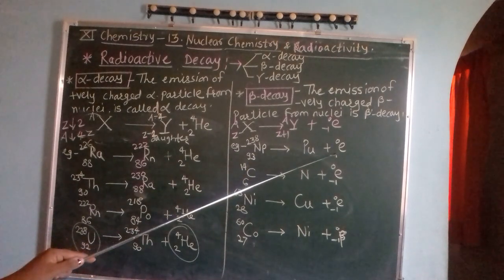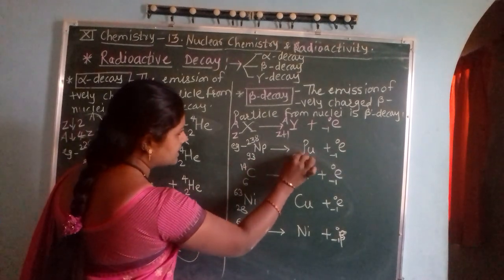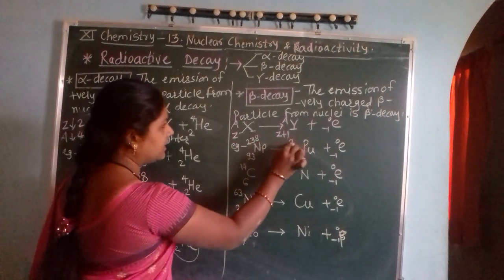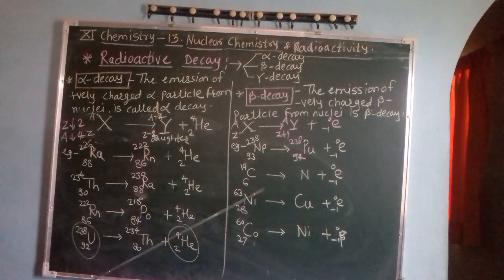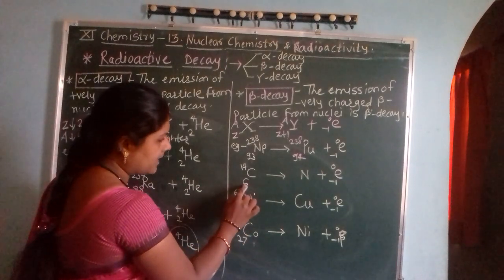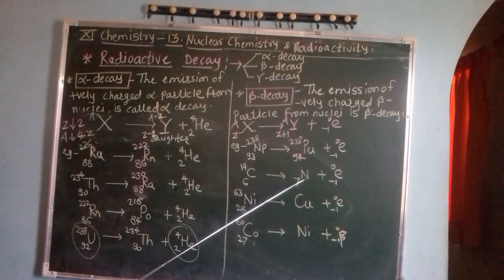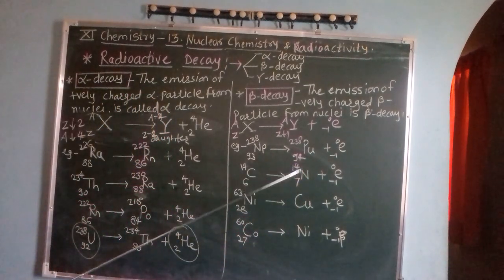If there is emission of one beta particle, atomic number increases by 1, that is 94, and 238, the mass is constant. Similarly for carbon 6, 14, one electron is emitted, one beta particle is emitted, atomic number 6 increases by 1 to 7, which is nitrogen. For carbon 14, mass number remains unchanged.